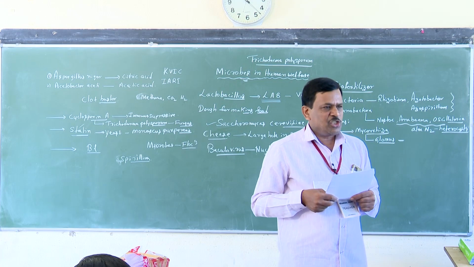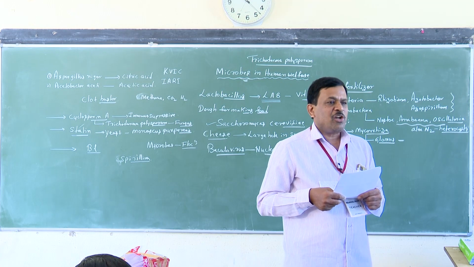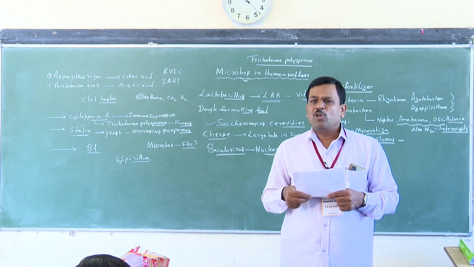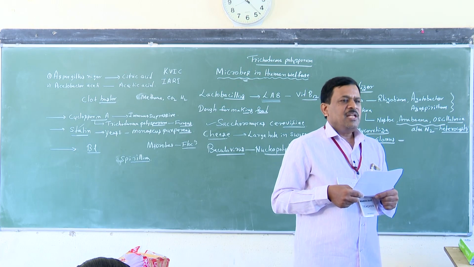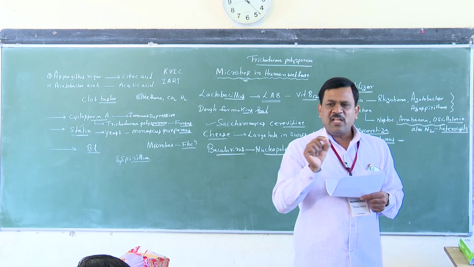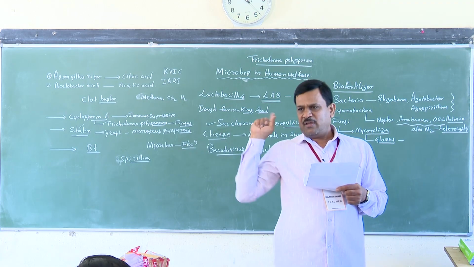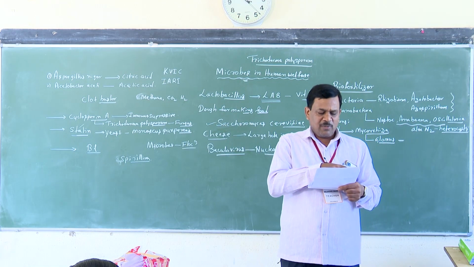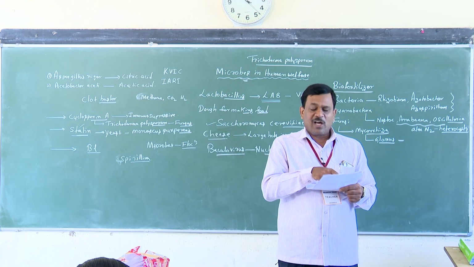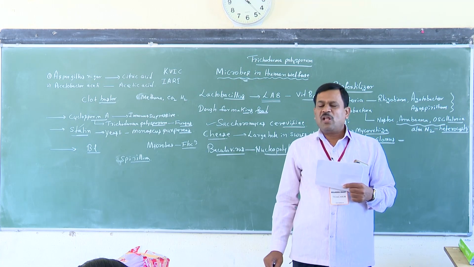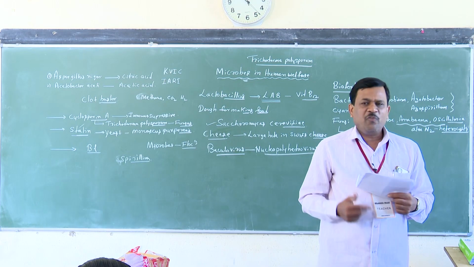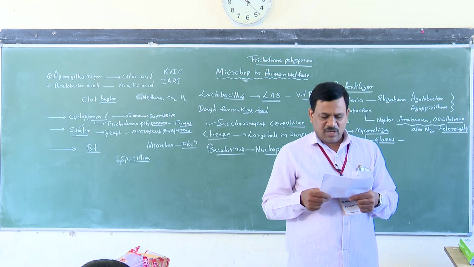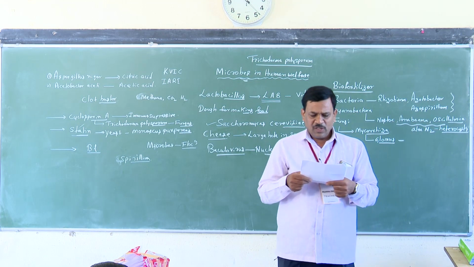Large holes in the Swiss cheese are due to the production of a large amount of carbon dioxide by the bacteria. The name of the bacteria is Propionibacterium shermanii. That is also one of the exam points. Large amount of carbon dioxide by the bacterium Propionibacterium shermanii is the answer. Clear?